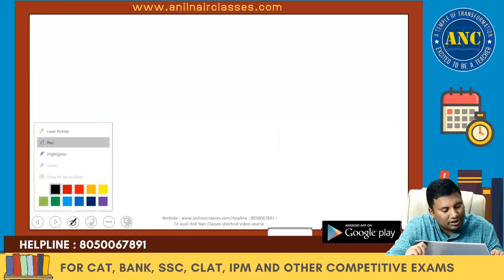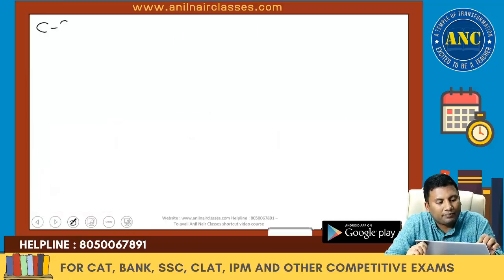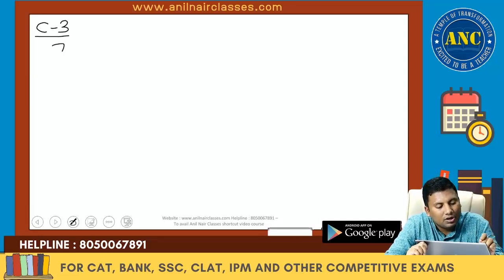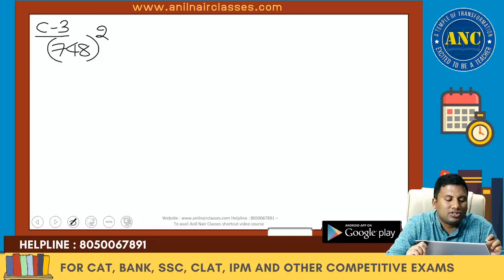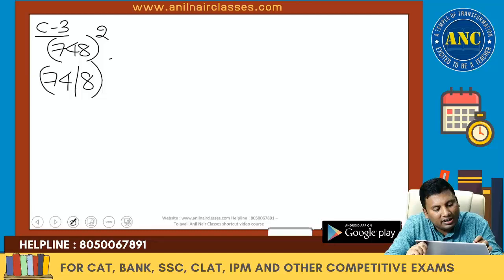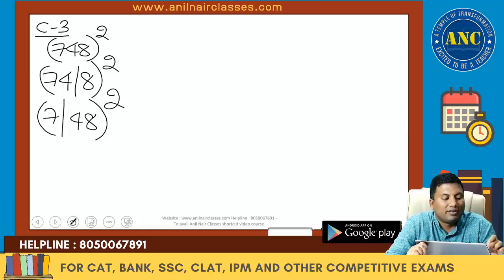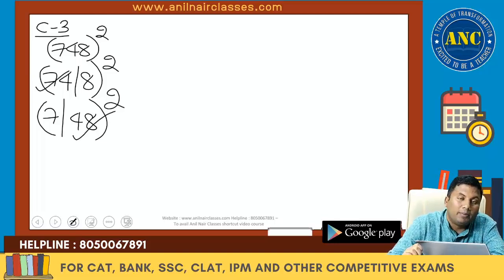Very impatient students. Concept 3. Aditya's doubt is 748 square. How to solve it in less time? That means if I use the previous method, it is 74 with 8 square or 7 with 48 square. Finding out 74 square, 48 square according to him might be a little difficult, and actually it is difficult. So we will develop another logic.